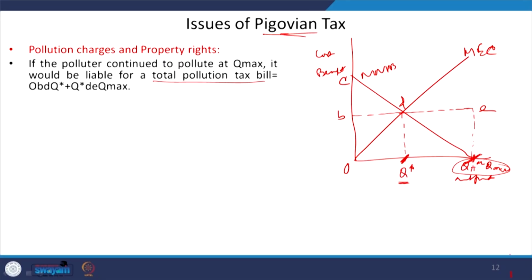So the polluter is imposed with a tax bill. If the producer is producing at this Q max point, the total tax bill to be paid by the firm is the total area O, B, D, Q star, plus the area Q star, D, E, Q pi,